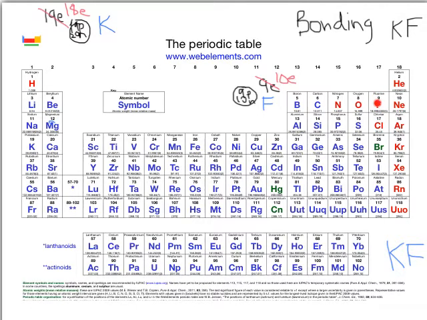So one fluorine atom accepts 1, the other fluorine atom accepts 1, so that means that the magnesium can then lose 2. So if I've got magnesium fluoride, the formula is MgF2. And the little 2 underneath the fluorine indicates that there are 2 fluorine atoms involved and each one gains 1. That's the principle, really, of bonding in a nutshell.